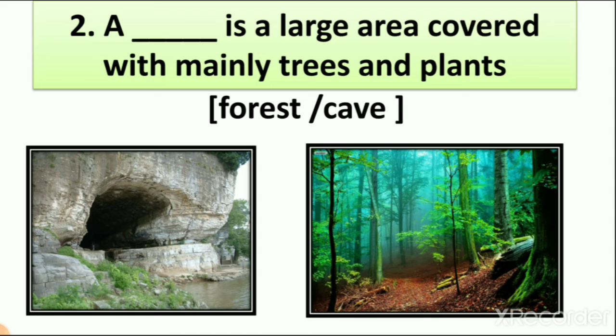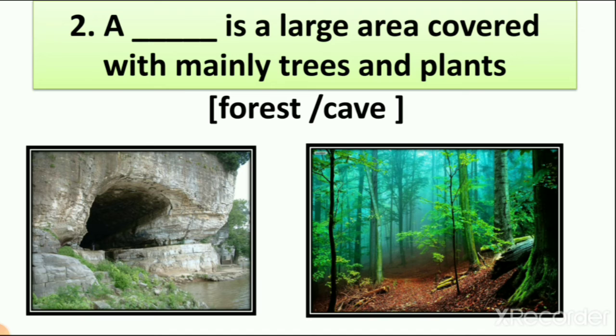In which picture can you see more plants and trees? Cave or forest? You can see it in the second picture, right? So it is a forest. When there is a hole in a mountain, we call it a cave. A large area covered with mainly trees and plants, we call a forest.